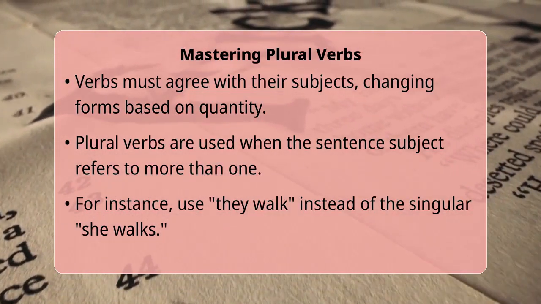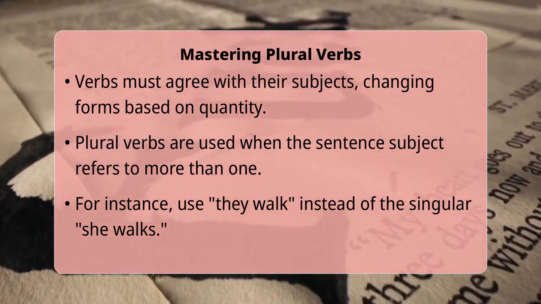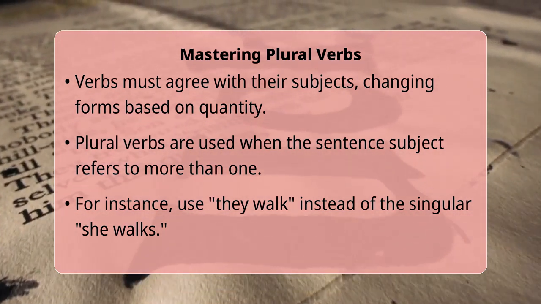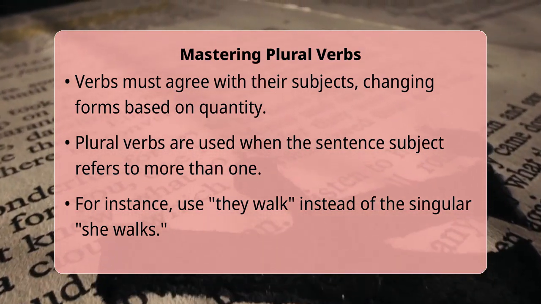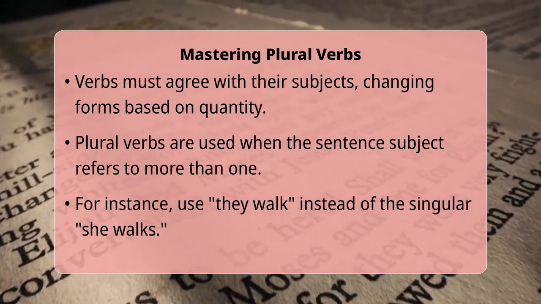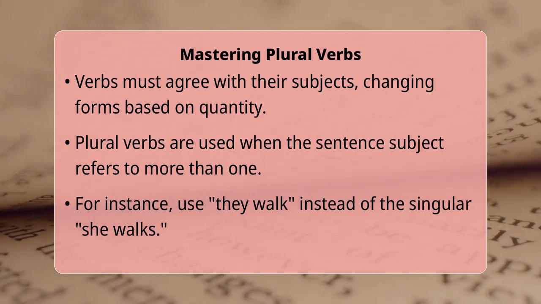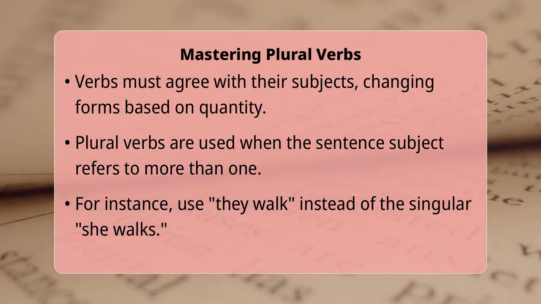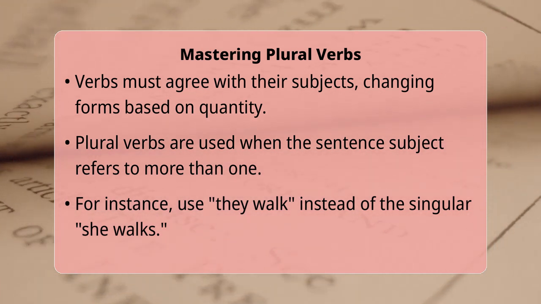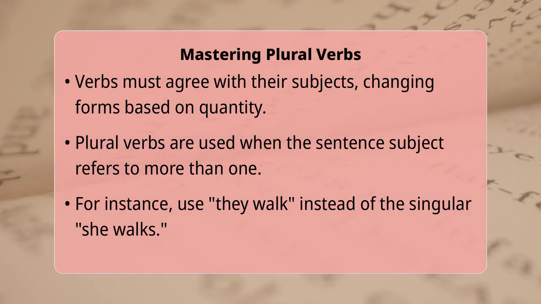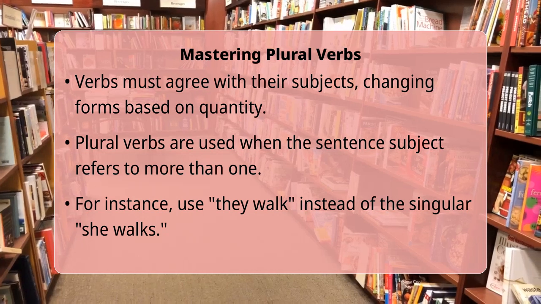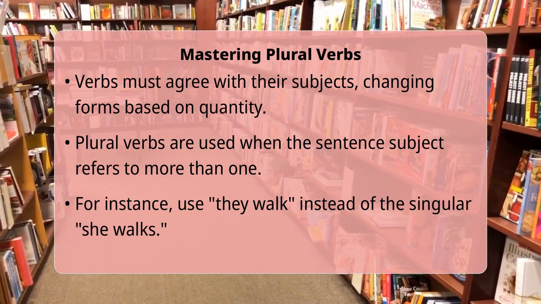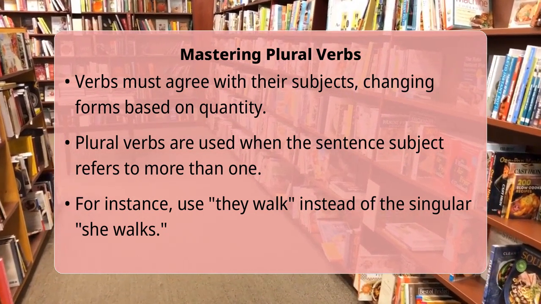Have you ever noticed how the action words in our sentences seem to change depending on who or what is performing them? It is like they have a special job agreeing with their subjects. Plural verbs are simply the forms of verbs you use when your subject is plural, meaning there is more than one person, animal, or thing performing the action. For instance, instead of saying she walks, you would say they walk.